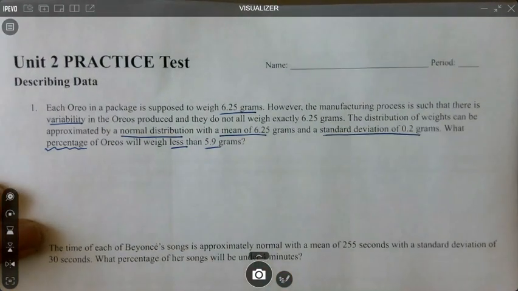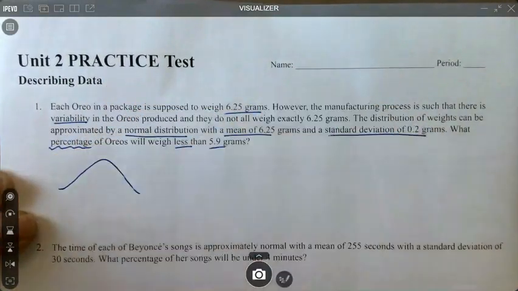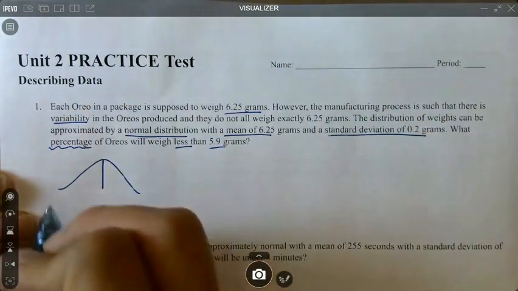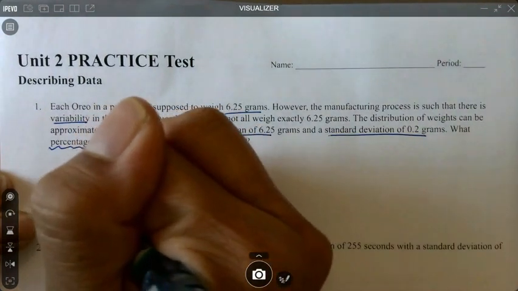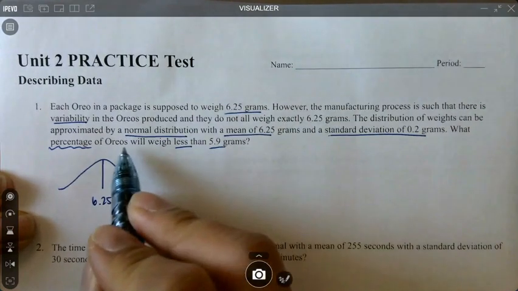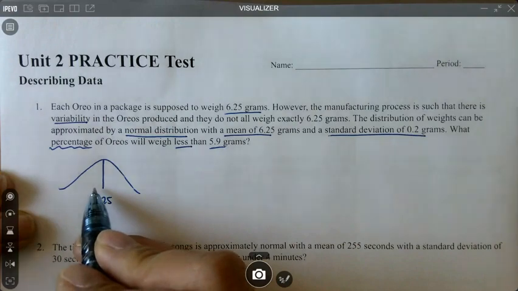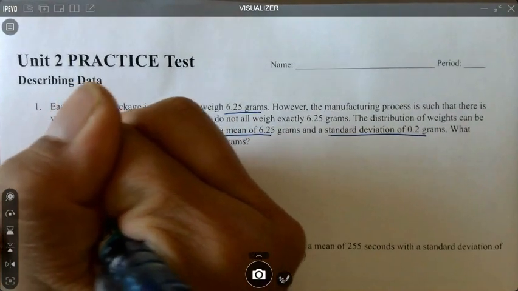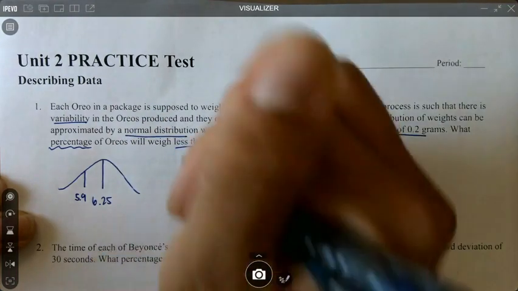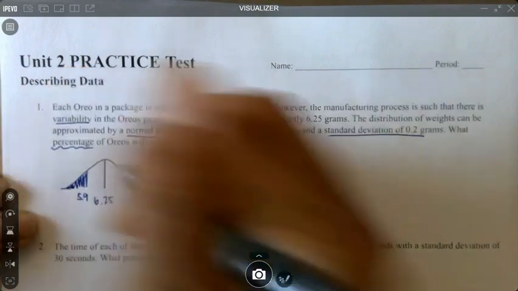Okay, so this is just a standard z-score problem. We're going to sketch a picture here, right? We don't need to sketch all of the standard deviations, but the mean is 6.25. And we want to know what percentage will weigh less than 5.9. So if 6.25 is here, 5.9 is going to be somewhere to the left. So this is 5.9. And since we're looking for less than, that means to the left. So we're looking for this area right here.